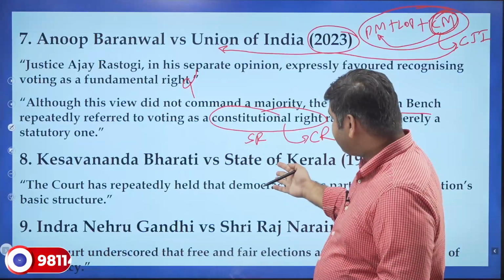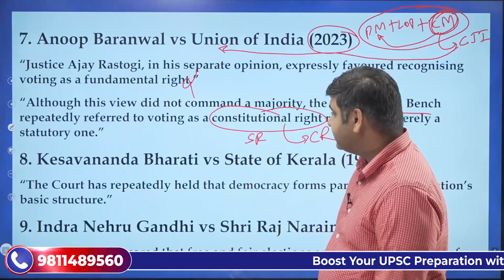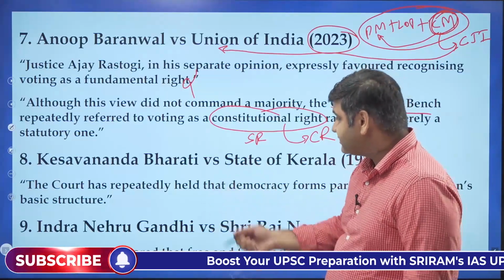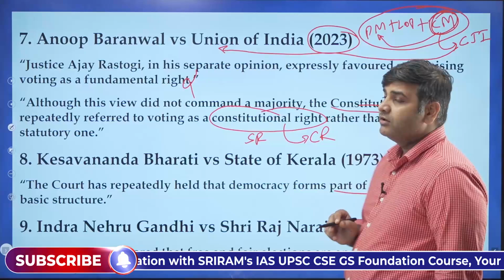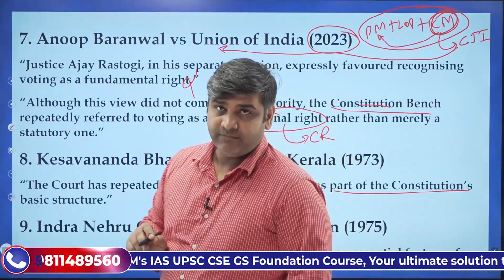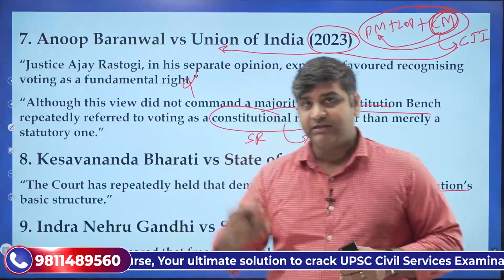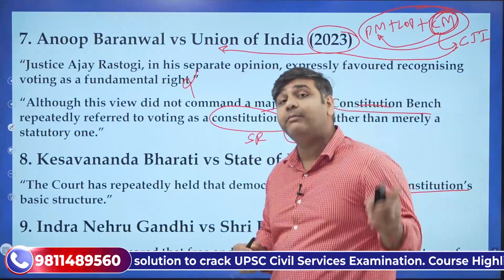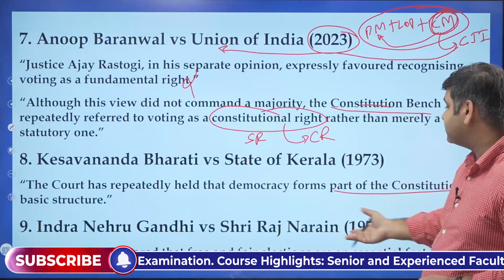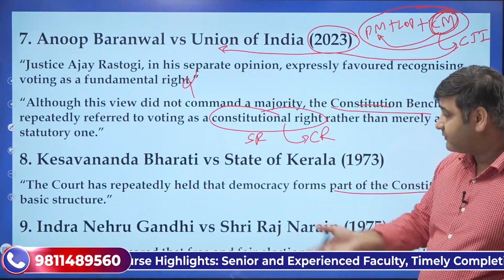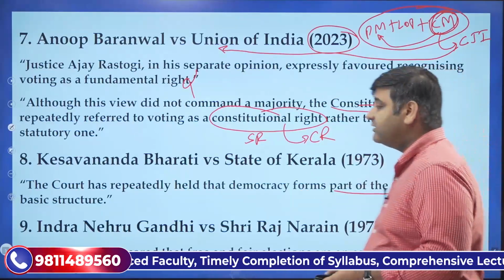Now, in the Kesavananda Bharati case, as you know, the case which has established the basic structure in the Indian Constitution, the court has repeatedly held that democracy forms part of the Constitution's basic structure. Now, for democracy, voting is very much required, but the right to vote is a statutory right or a constitutional right, not a fundamental right. Why? That is the question. In the Indira Nehru Gandhi versus Raj Narain case of 1975, the court underscored that free and fair elections are an essential feature of democracy.